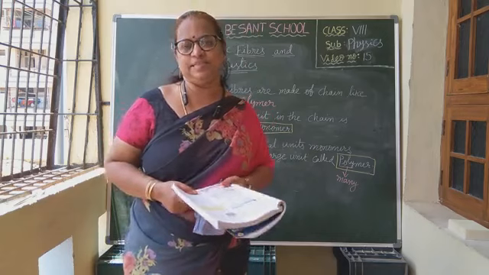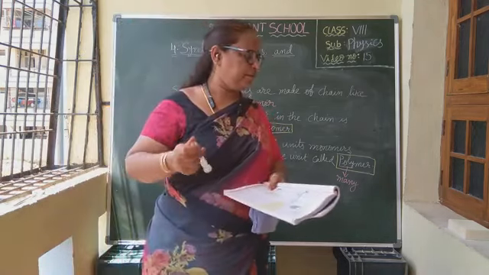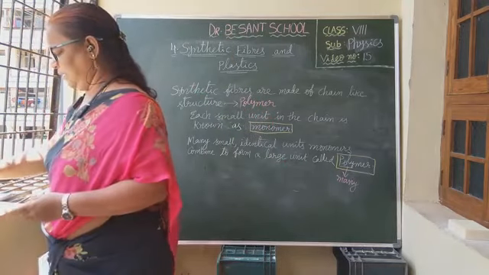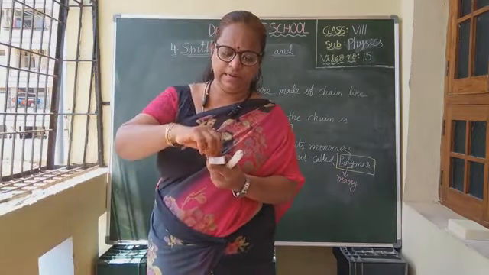Observe the changes. So what he is asking us to do, see here, let me take a candle and let us light the candle.